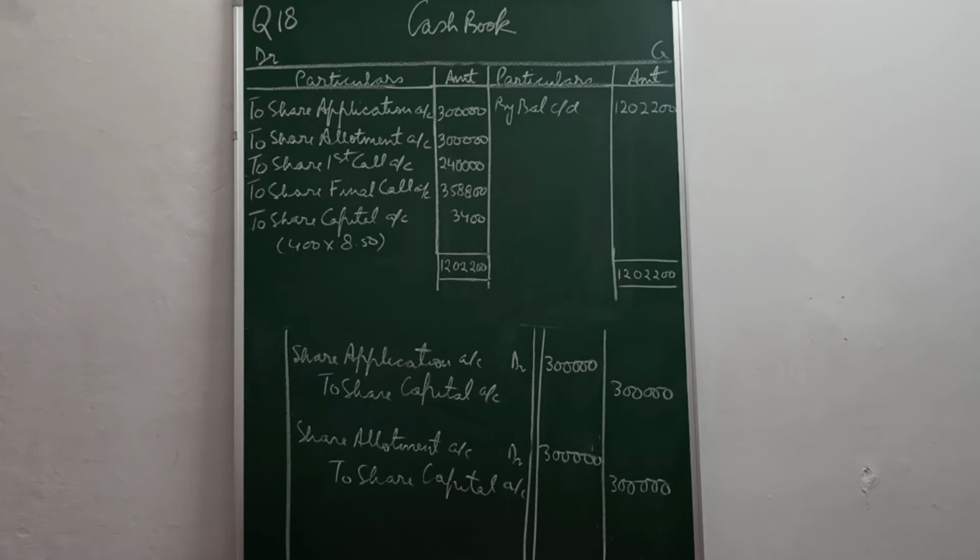Then as usual, the entry will be for allotment money due, share allotment account debit to share capital account being allotment money due on 1,20,000 shares at the rate of rupees 2.50 each. Then you will see in the question, have you received all the allotment money, or is there any arrears or any shareholder who has not paid the money? In the question it is given that all the allotment money and the first call money was duly received. So in the cash book you will post to share allotment account for receiving all the money, 3 lakhs.